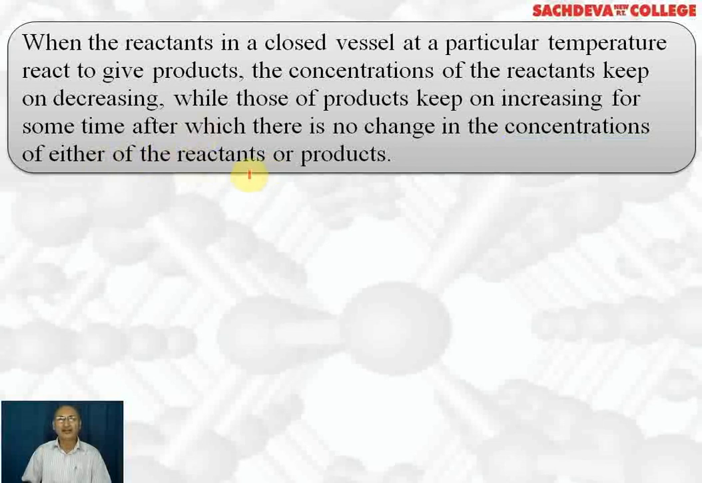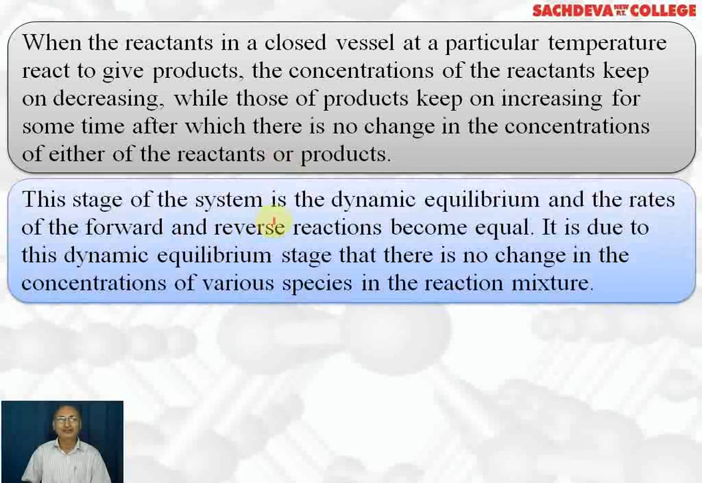In other words, when we find that the concentration of reactants and products becomes constant, it means that equilibrium is reached. This stage of the system is called dynamic equilibrium. Now, why do we call it dynamic equilibrium? Because once the equilibrium is reached, it doesn't mean that the reaction will stop. It will appear to stop because the rates of forward reaction as well as backward reaction become equal. Since the reactions continue, that is why we say that equilibrium is dynamic in nature.